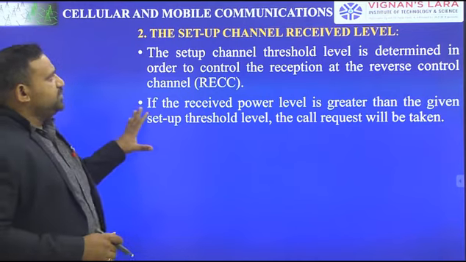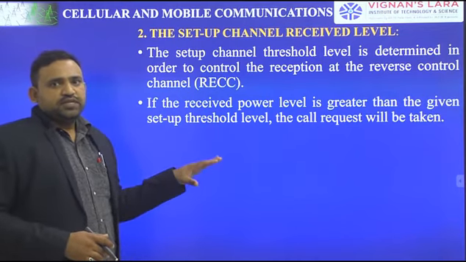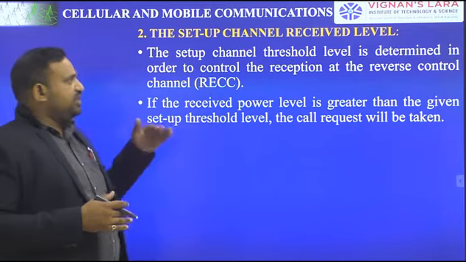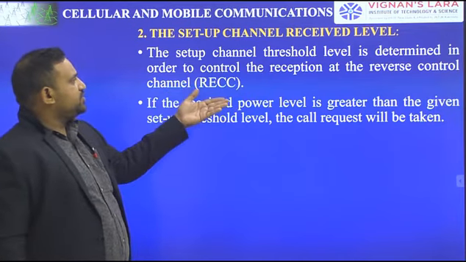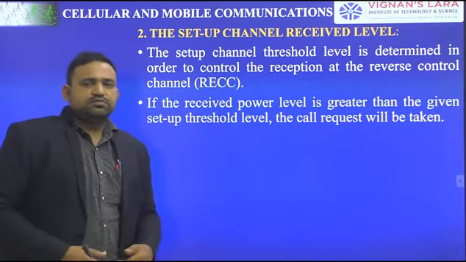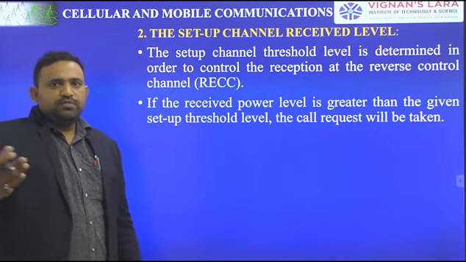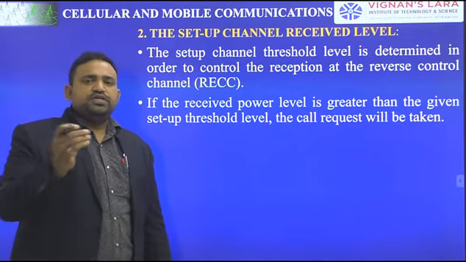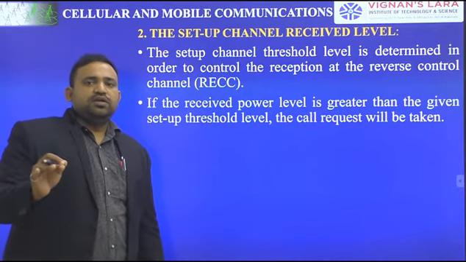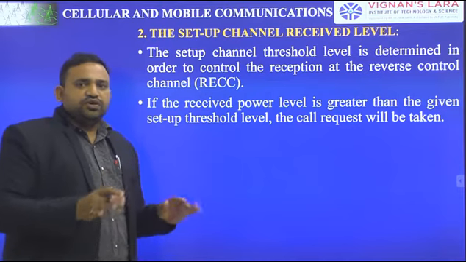Next, with respect to setup channel received level, there will be a threshold value. The setup channel threshold level is determined to control the reception of the reverse control channel. The forward channel is from cell site to mobile unit, and the reverse setup channel is from mobile unit to cell site. So it will set a threshold level.